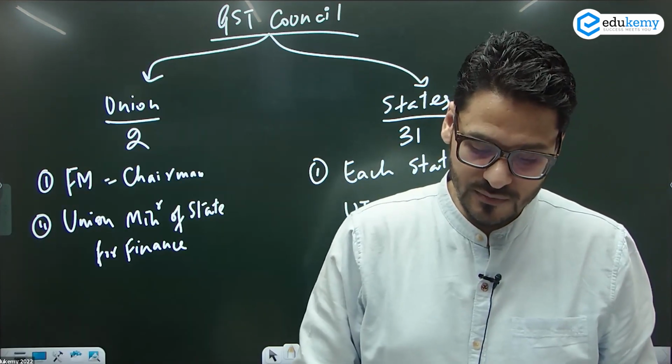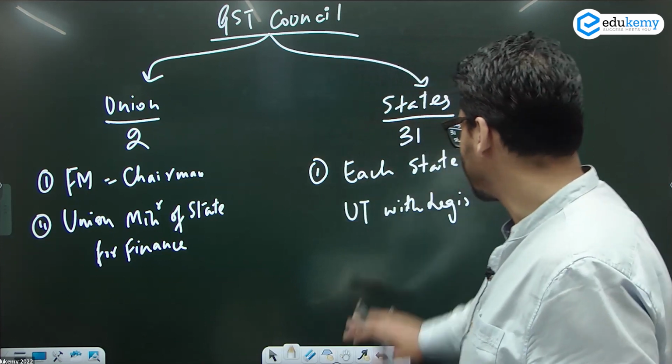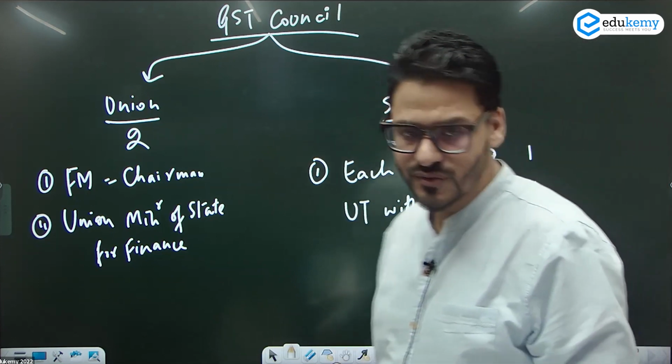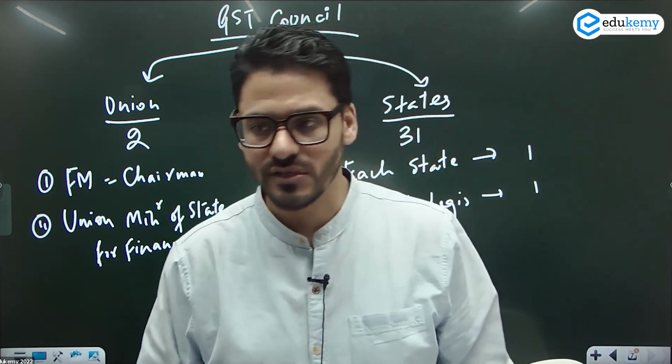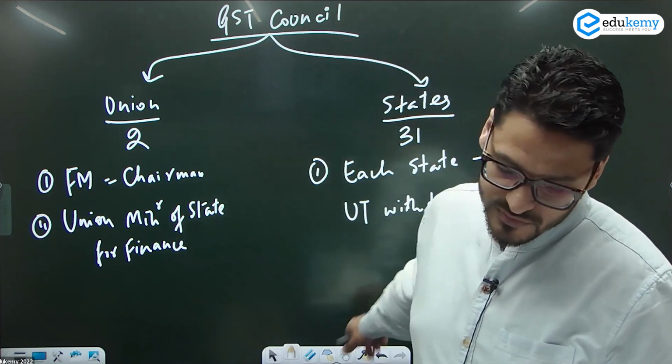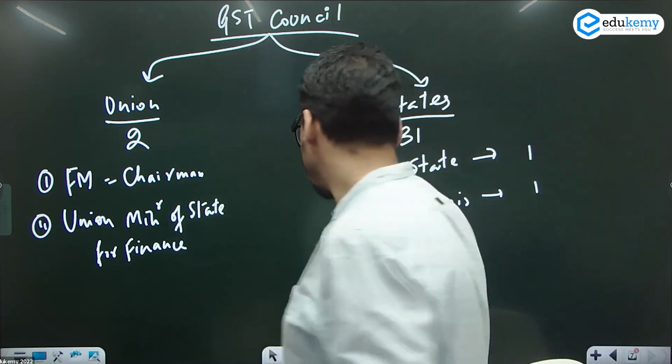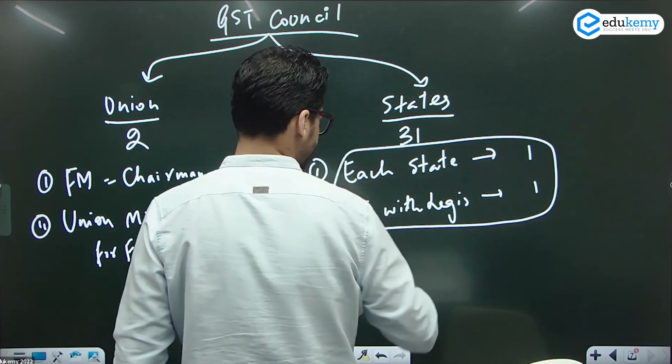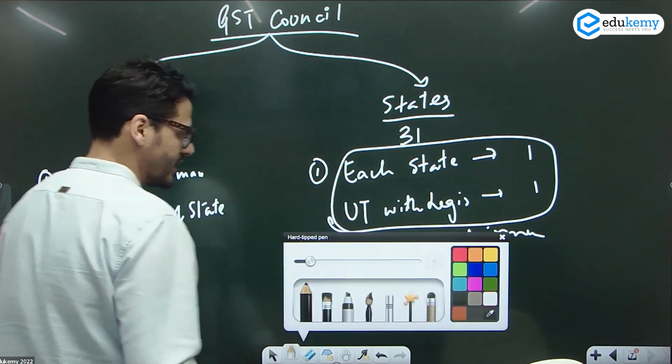Now यहाँ से होगा आपका, and one of these 31 representatives would be the deputy chairman. So deputy chairman, or vice chairman, will be from this side. यहाँ से we'll have to finalize the vice chairman. Now ये तो हो गया composition.